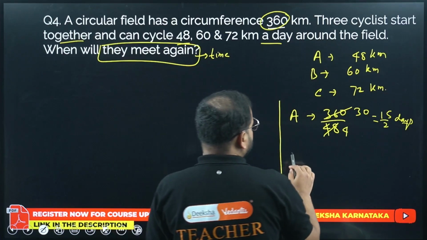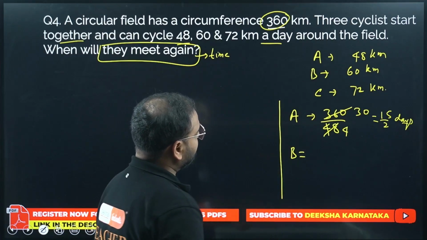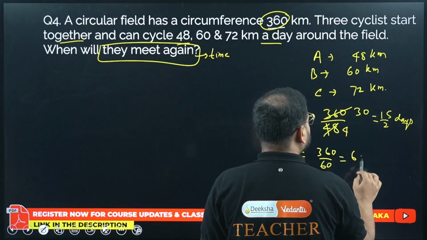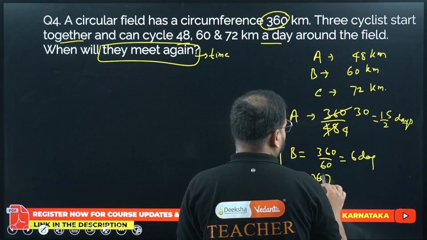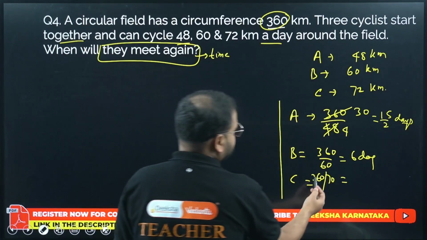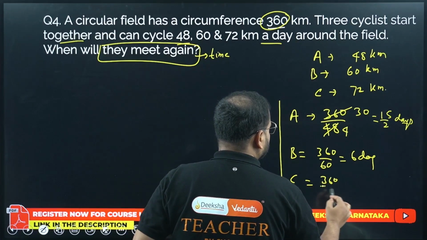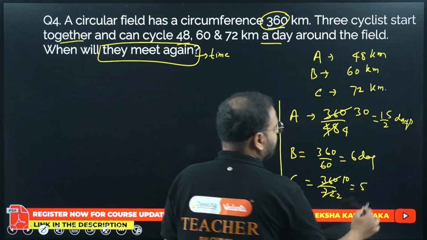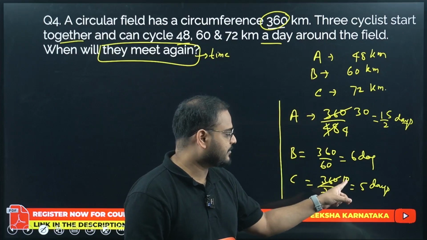What about cyclist B? Please have a look. For cyclist B, he'll take 360 by 60. How much is that? Simply 6 days. Cyclist C will take how many days? 360 by 72. Simplify this: 36 times 2 is 72, and 10 is left here, 10 by 2 is 5. So simply 5 days.